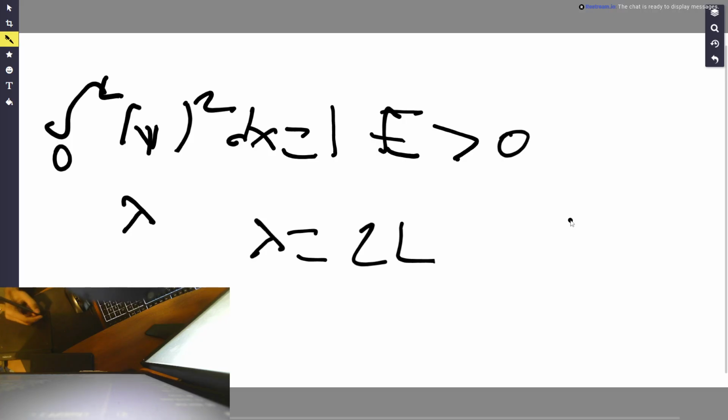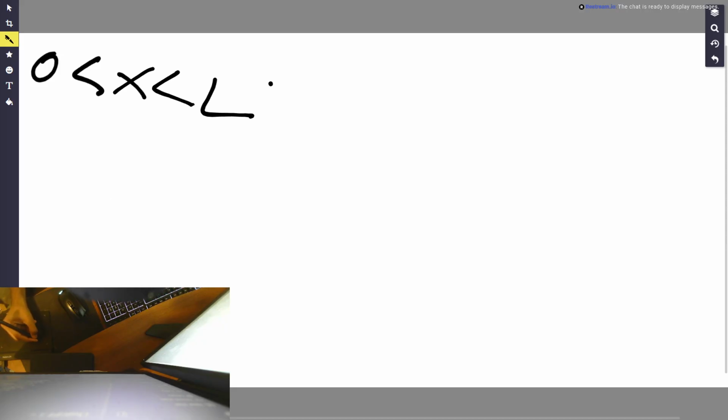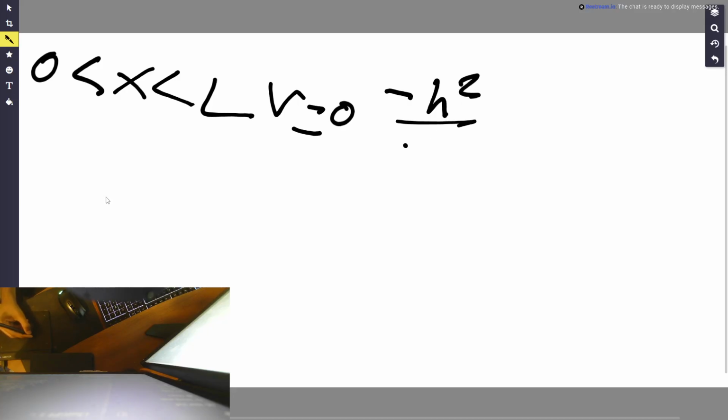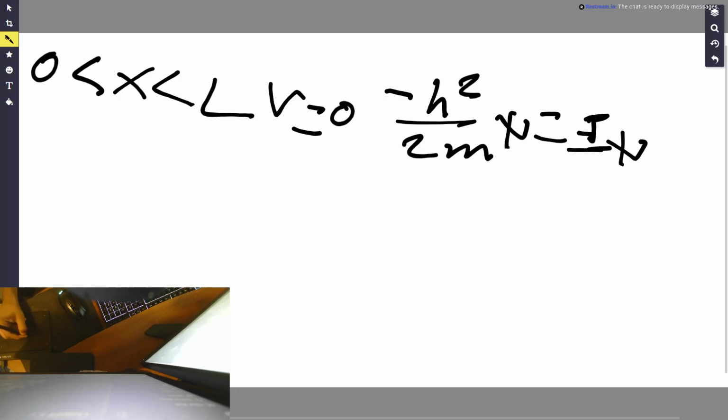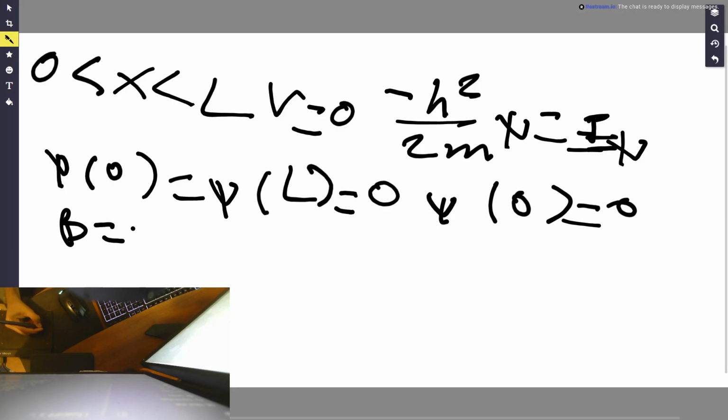And overall, I'm going to make a little conclusion here. Inside the infinite well, 0 less than x less than L, V is equal to 0. So the time-independent Schrödinger equation is negative h squared divided by 2m psi double prime equal to E times psi. Infinite walls mean psi of 0 is equal to psi of L equal to 0. So from psi of 0 equals 0, we get B equal to 0.